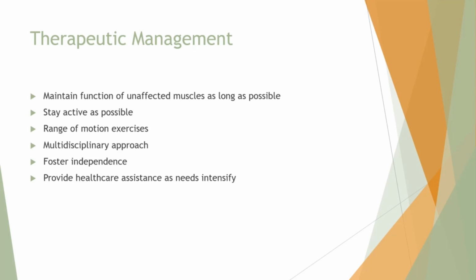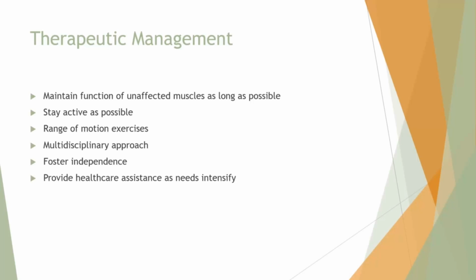The primary goal is to maintain function in the unaffected muscles as long as possible. We want to keep the child as active as possible. We're going to do range of motion exercises, bracing, performance of activities of daily living, surgical release of contractures as needed, and genetic counseling for the family.